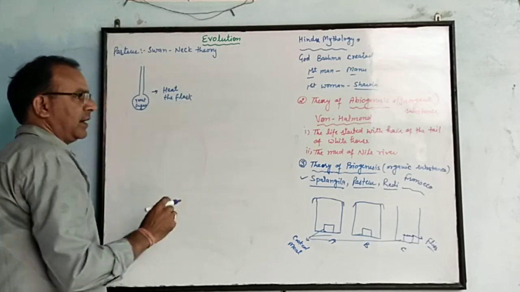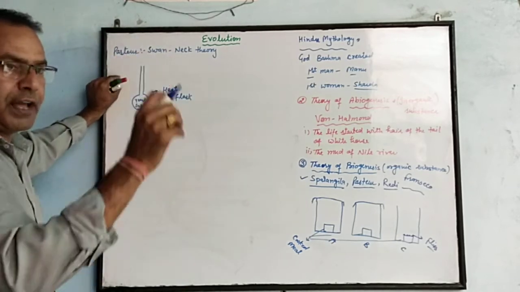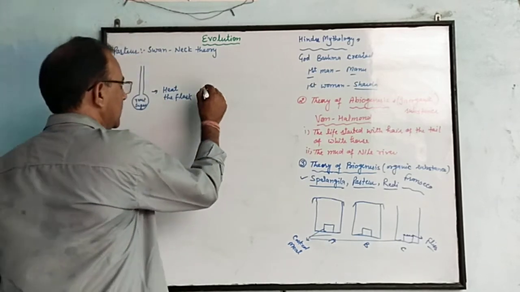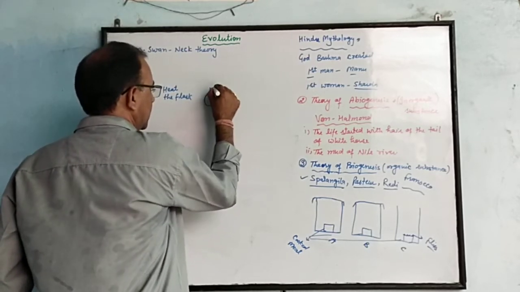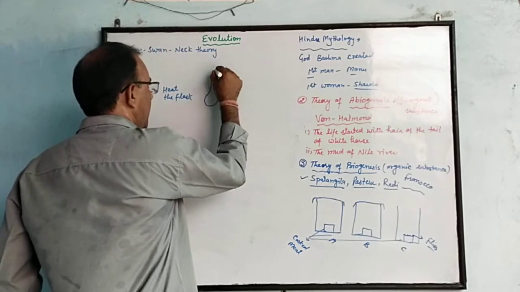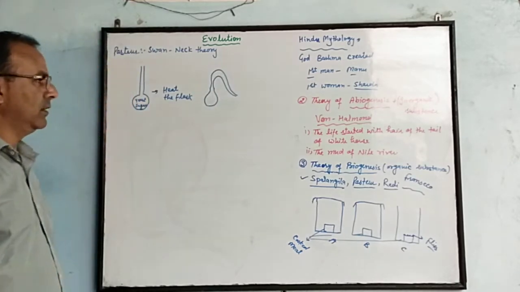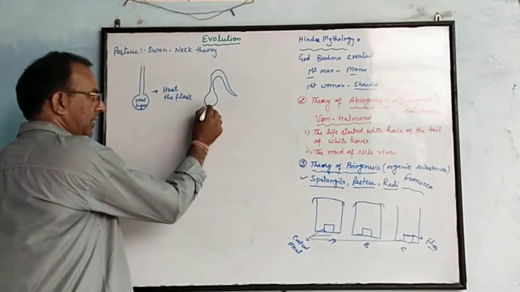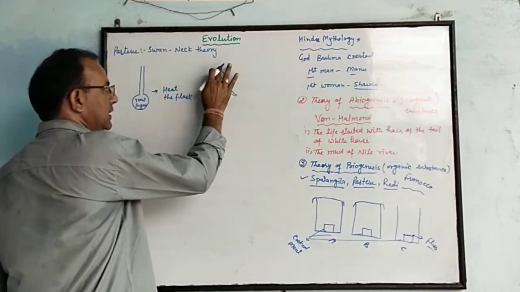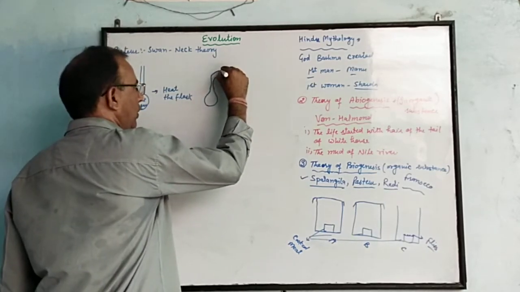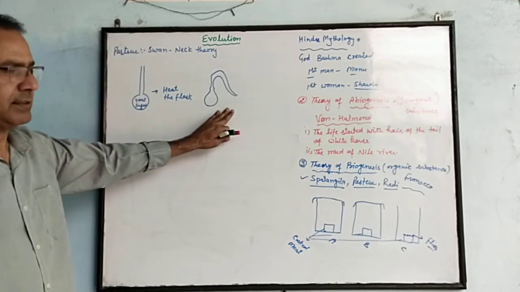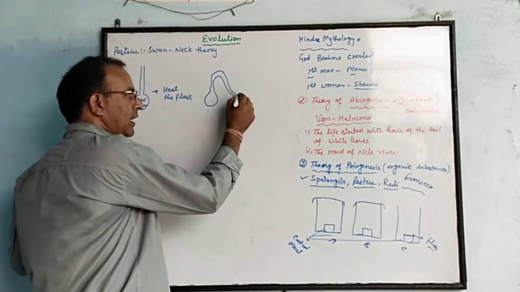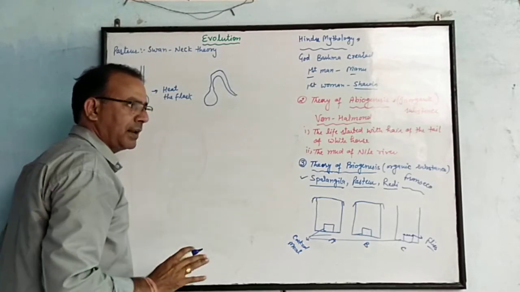After some time, the long neck of the flask was converted into a swan-like neck structure, and all the material evaporated through this swan neck.